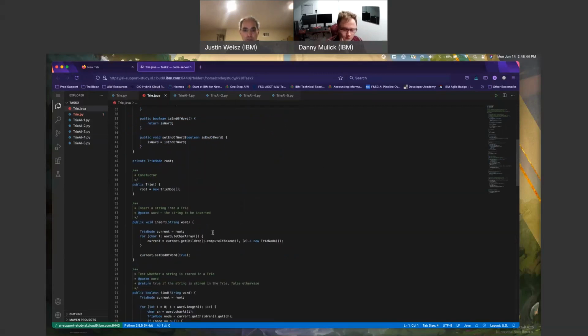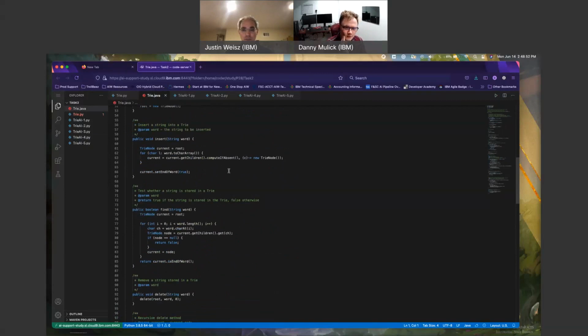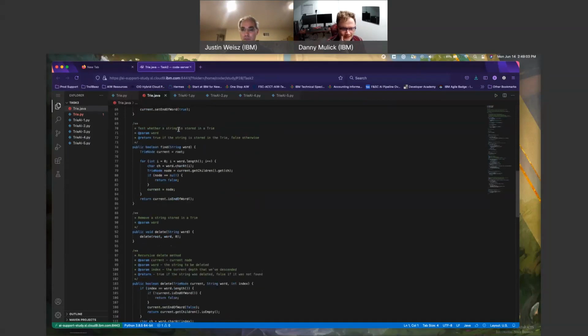Private trie node. Yep. It's a root. They begin as a root. Yep, makes sense. I'm inserting a string. Compute if absent trie node. Well, I can tell you, if I didn't have the AI, I would have no idea what the heck that meant, so I would have to look that up. Good thing that is there. So for find word, begin at root, iterate word.length, i plus plus, iterate over the nodes in the children of the parent until you find it. If it is not found, return false. The node is not in the try. Sorry, the word is not in the try. That makes sense to me.